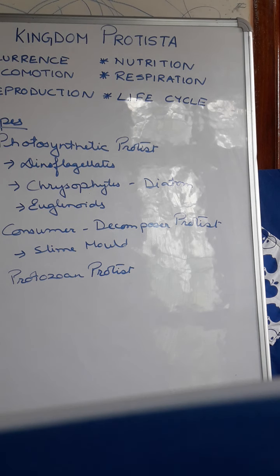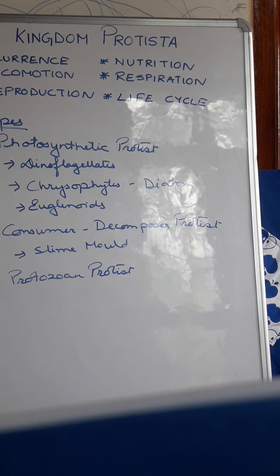The next group we come to is the consumer decomposer protists, that is the slime molds. The slime molds actually have a naked plasmodium or pseudopodium. Normally they occur in moist terrestrial places. They have a gelatinous consistency. Chlorophyll is completely absent, and they strictly show a heterotrophic mode of nutrition. Okay, and in their life cycle they show both zygotic and gametic meiosis. Now they are important in studying different types of plasmodial and myxamoeba, so that we can study their structures properly. How multicellularity originated, all these things can be studied easily from the